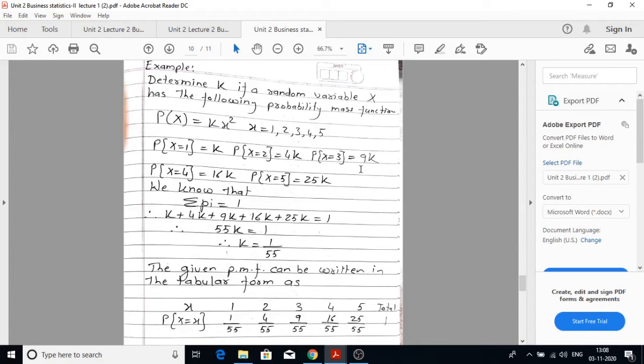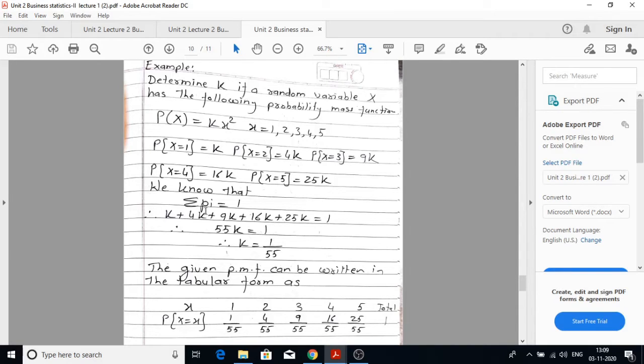We are getting the respective probabilities as probability x is equal to 2, the value is 4k. Probability x is equal to 3, the value is 9k. Probability x is equal to 4, the value becomes 16k. Probability x is equal to 5, it becomes 25k.